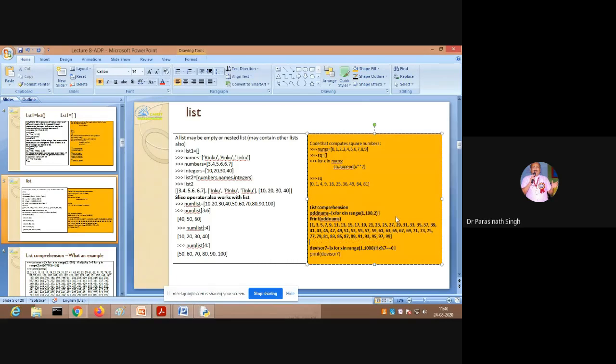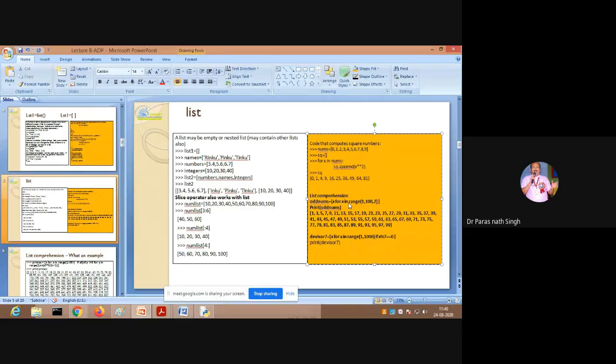In the next one you have taken divisor 7 equal to x for x in range 1 to 1000 if x percentage 7 equal to 0. So it displays all the numbers in the range which are divisible by 7. Directly we can give comma 7 in the range also. By that logic I will be asking a review question, or here also you can interact.